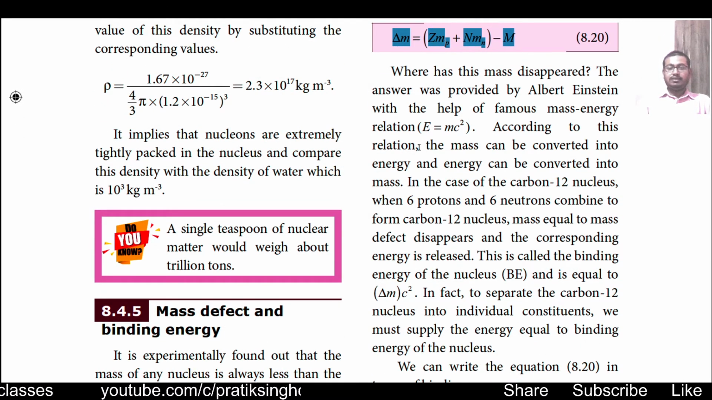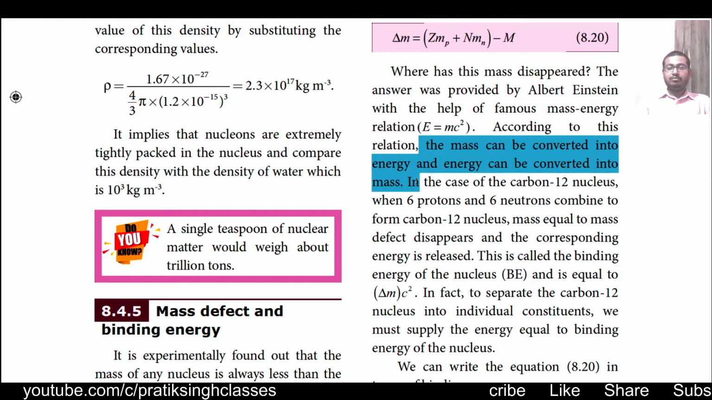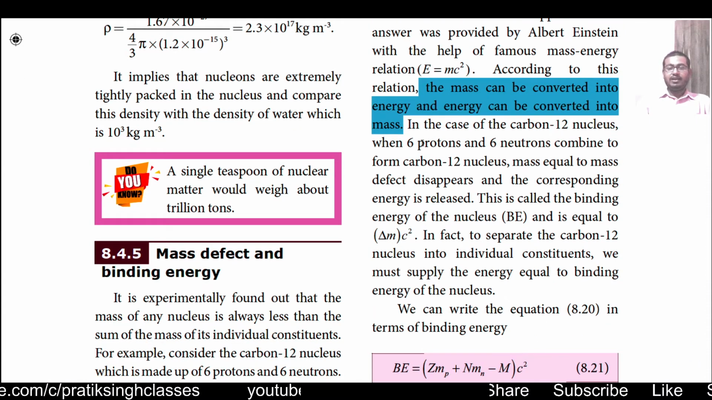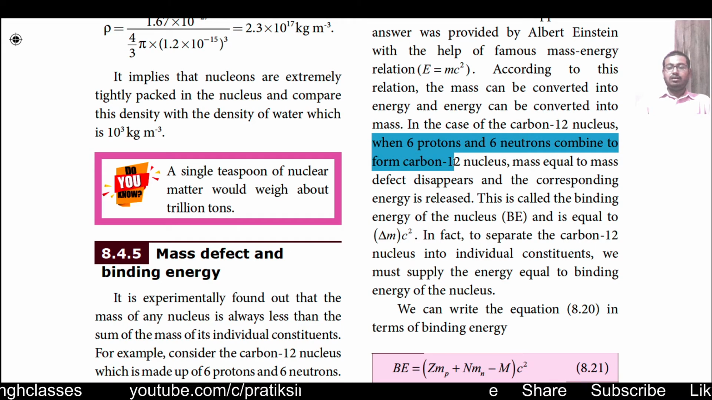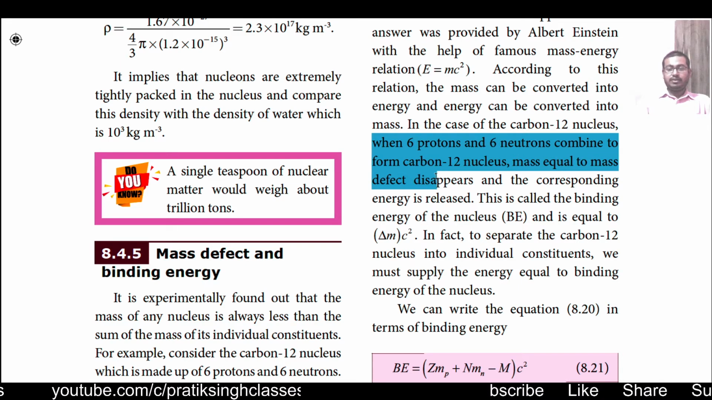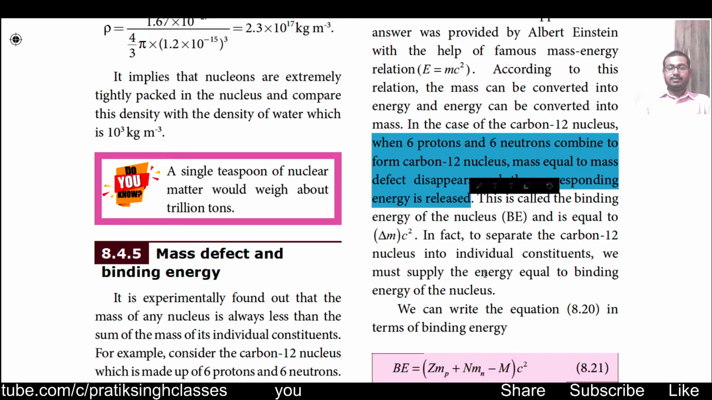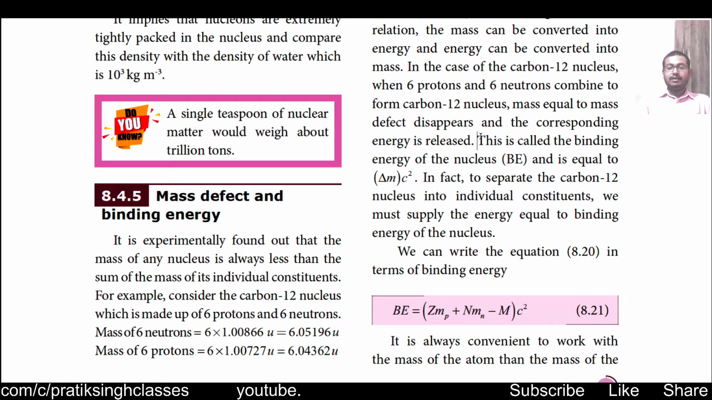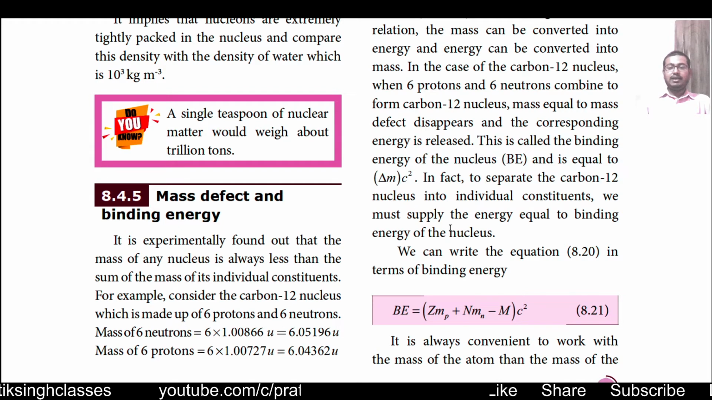According to this relation, the mass can be converted into energy and energy can be converted into mass. That means mass and energy are interchangeable. In the case of the carbon 12 nucleus, when 6 protons and 6 neutrons combine to form the carbon 12 nucleus, mass equal to the mass defect appears and corresponding energy is released. This is called the binding energy of the nucleus and is equal to delta M into C square.